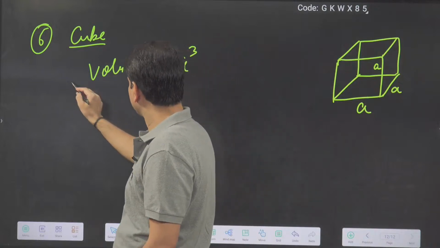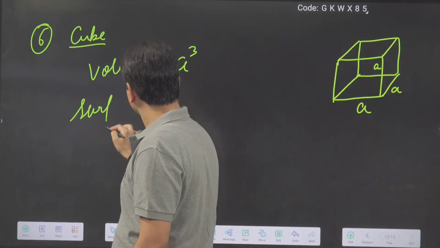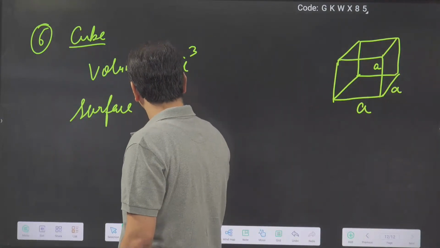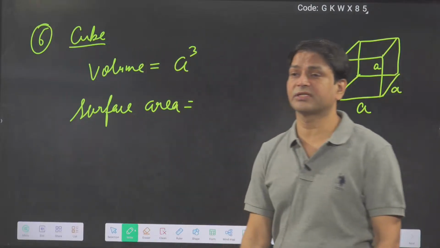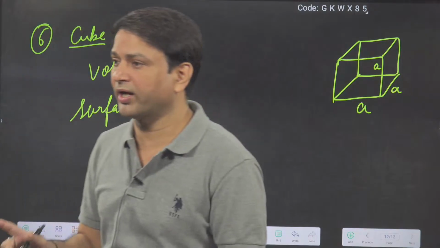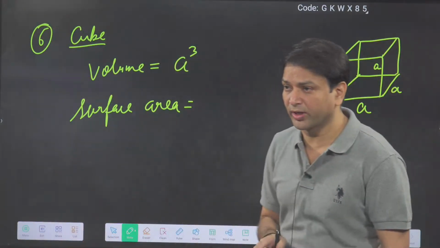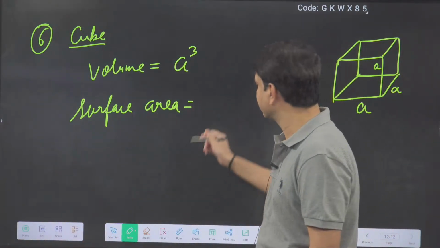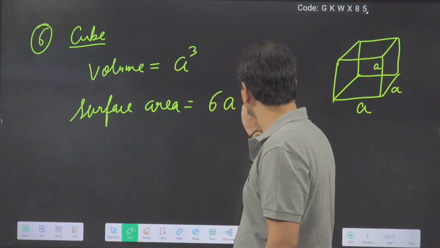And surface area: it will have 6 surfaces, and each surface will be a square. So the square area is a square, and how many surfaces are there? 6. Then we can say 6a square.